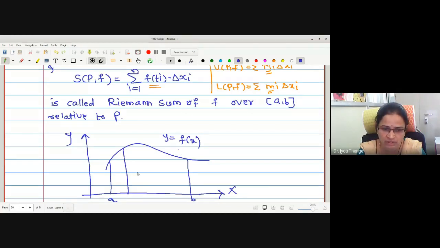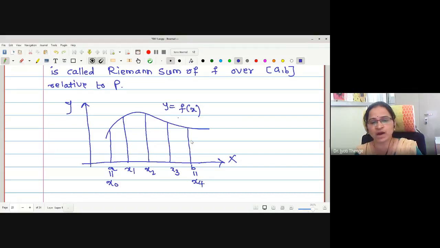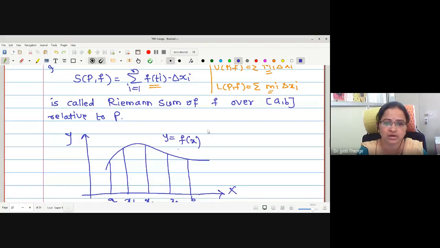1, 2, 3 and 4. Then what is the partition we have selected? This a is equal to x0. Let this be x1, x2, x3 and b is equal to x4. That is the partition of the given curve, the given function.